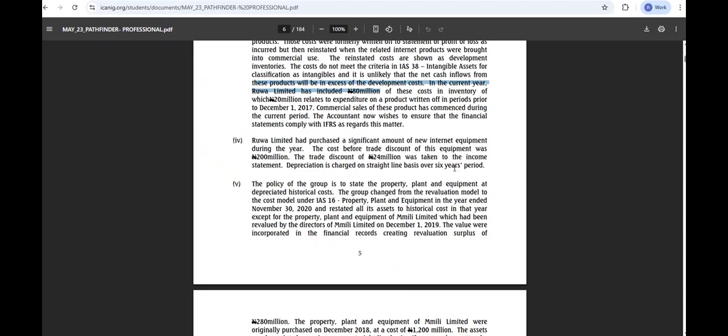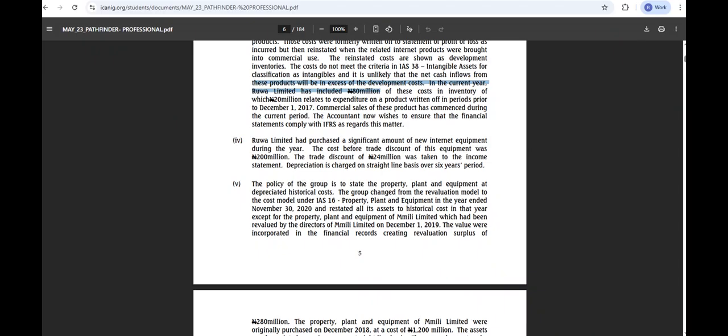The cost of the asset will also be the cost before the trade discount less the trade discount. Since the trade discount was an income, we did not spend that 24. So that means the cost of the asset in our books will be 200 minus 24. That's 173. It'll be 160. Is it 173 or 163?